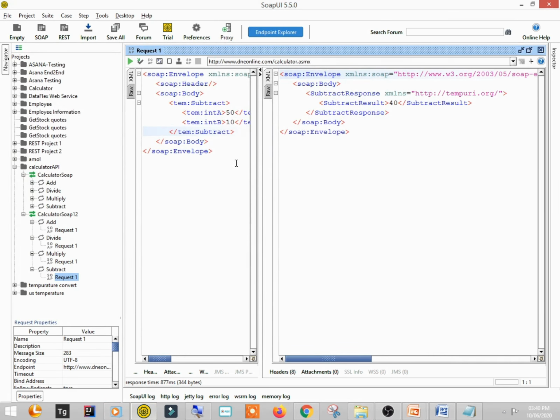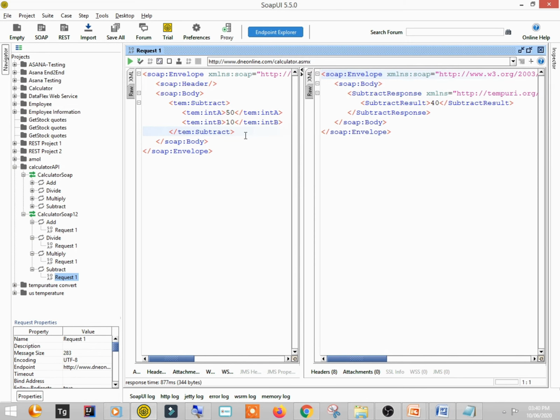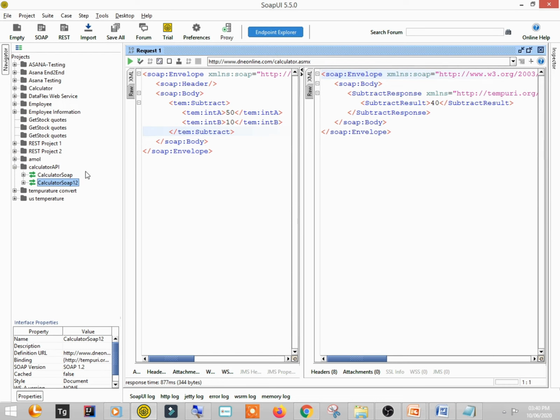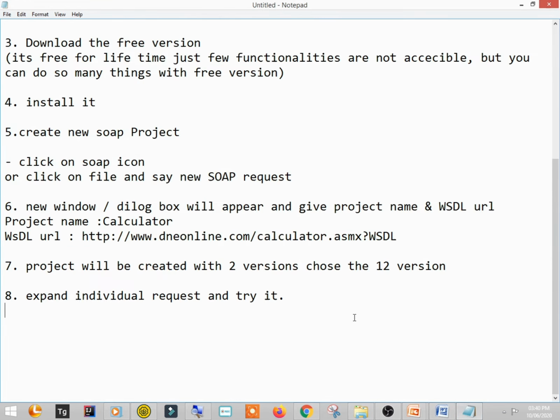Okay. So now our job is to test these web services, right? So here to test, you should understand a few more things, right? So for testing the web service, you should get the test suite, then test case, then test step.